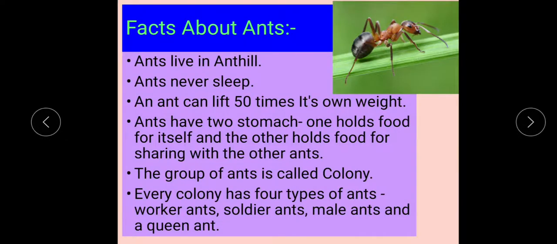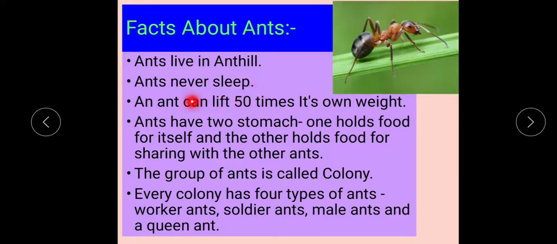Let's see some facts about ants. If we talk about ants, we can find ants inside our homes and out in the gardens. They live in ant hills, right? Now here are some amazing facts. See, ants never sleep. Did you know about it?